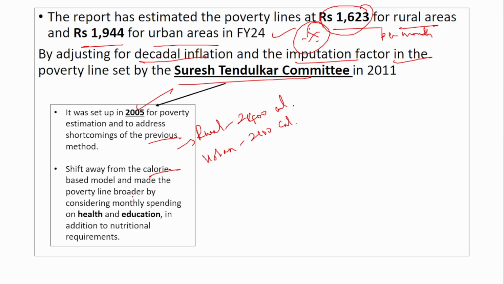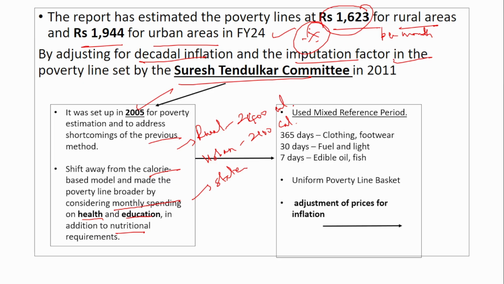It also made the poverty line broader by considering the monthly spending on health and education in addition to the nutritional requirements. Previously, health and education were not included in the poverty line calculation because it was assumed that they would be provided by the state. But later it was decided that it is important to include health and education as an important part of spending. So later, health and education were also included in the poverty line calculation.